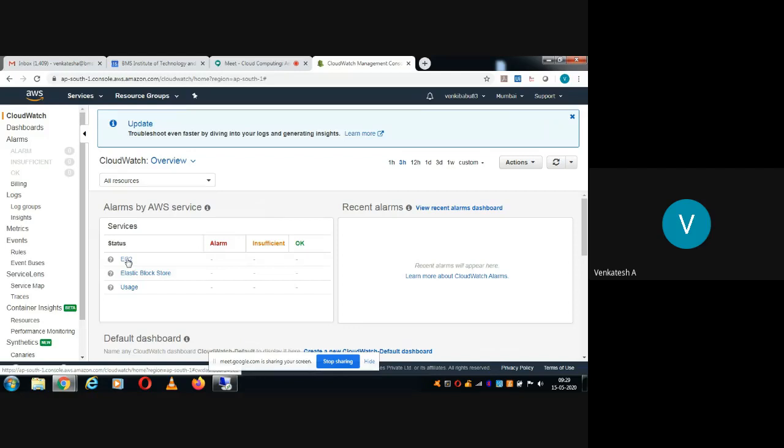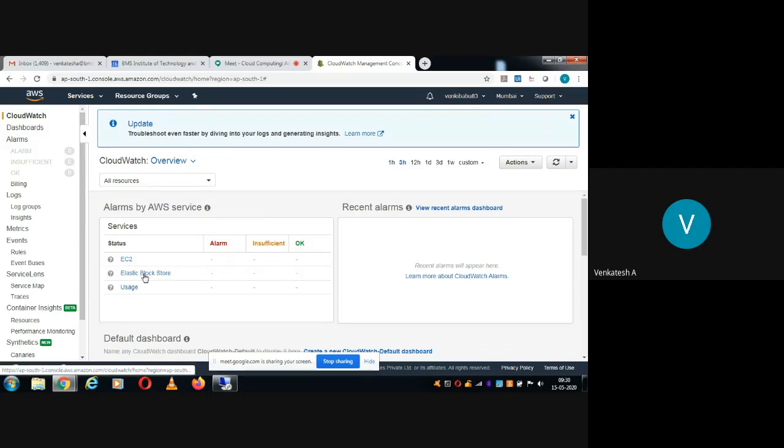Okay, so there is no alarm, so that means status is okay. If you are running some applications and there are some performance issues, then it will raise the alarm here.